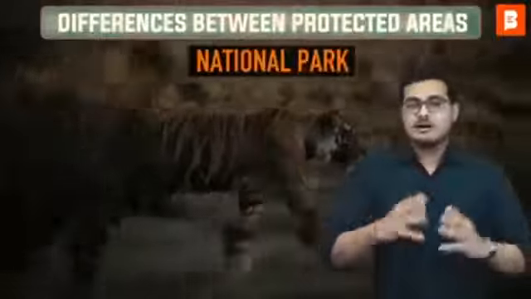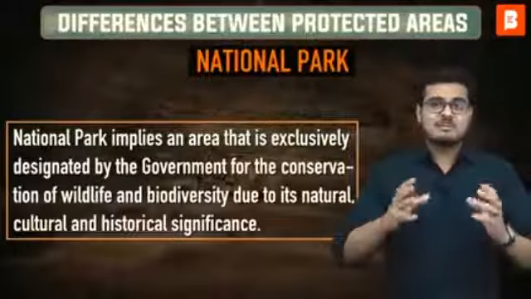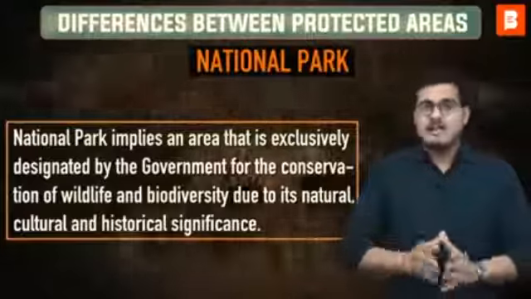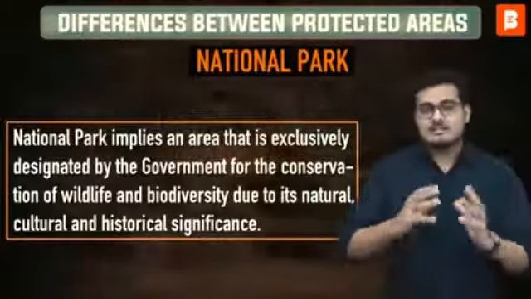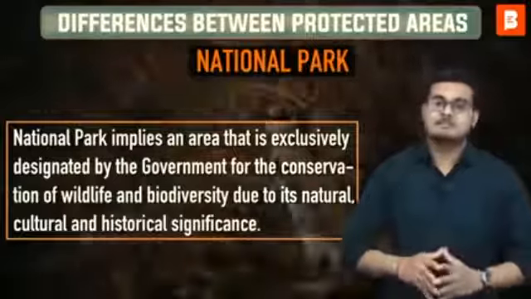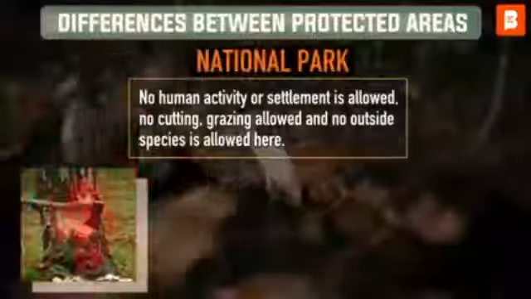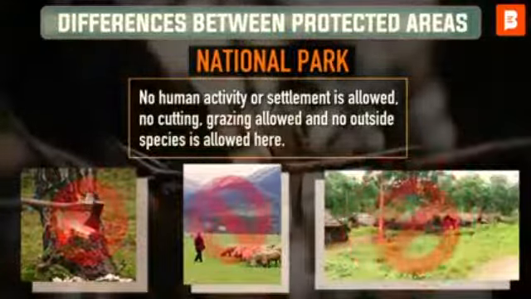A national park is an area exclusively designated by the government for the conservation of wildlife and biodiversity due to its natural, cultural and historical significance. In a national park, no human activity or settlement is allowed. No cutting of trees, no grazing of animals, and not even any outside species is allowed.